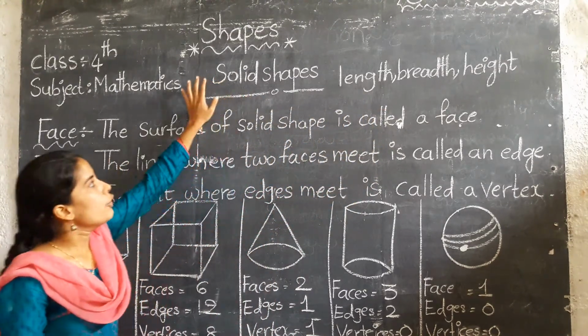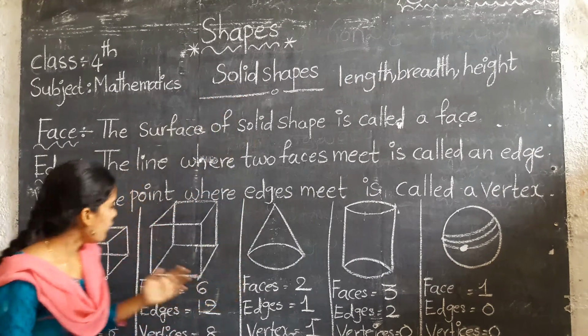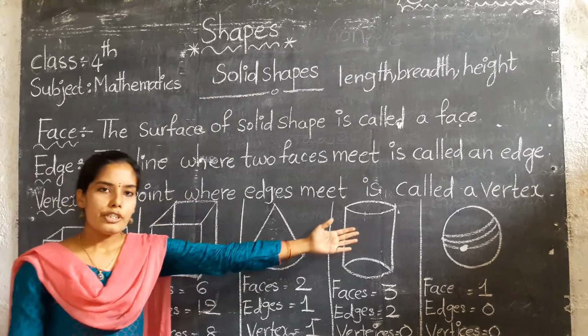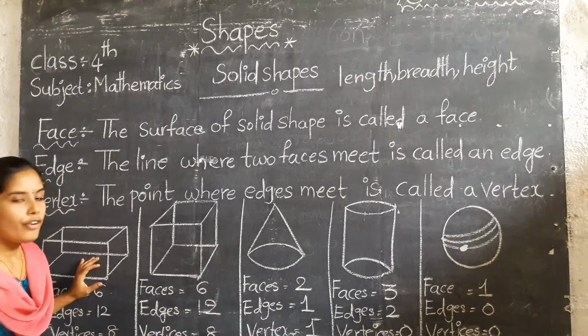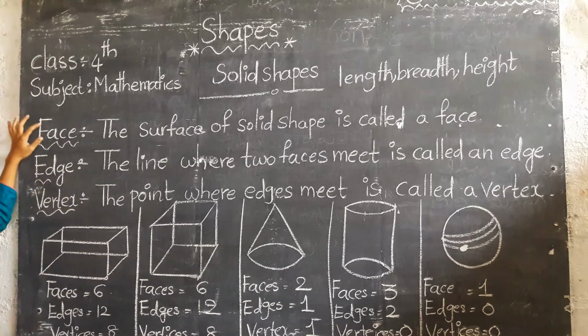Okay children, today in this class we will discuss solid shapes. Here we have some examples of solid shapes. Before we enter this topic, first we will learn the meaning of face, the meaning of edge, and the meaning of vertex. So now we will discuss.